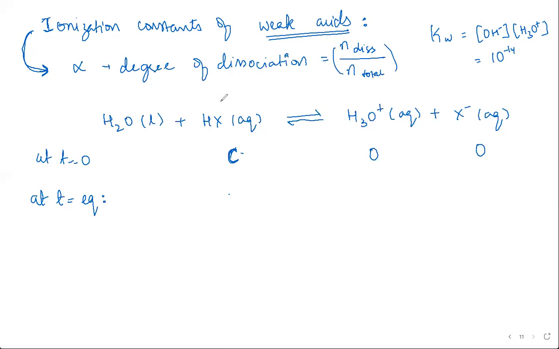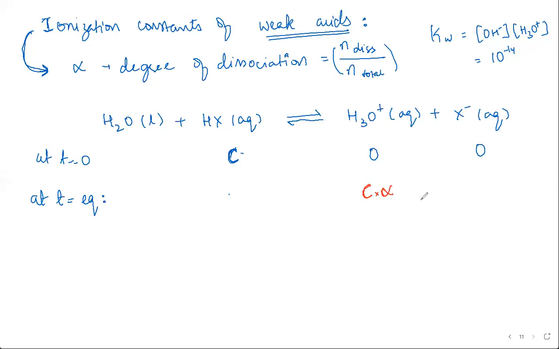So alpha is the degree of dissociation, right? Yeah, alpha is the fraction of the total that has dissociated here, right? Which means that, how much of the ions would you find?